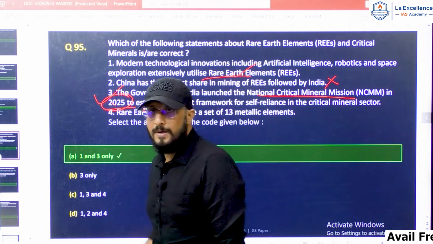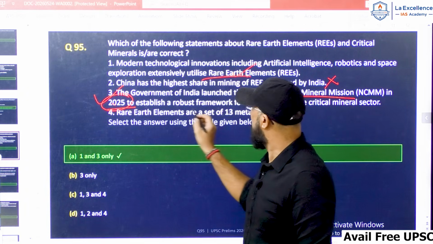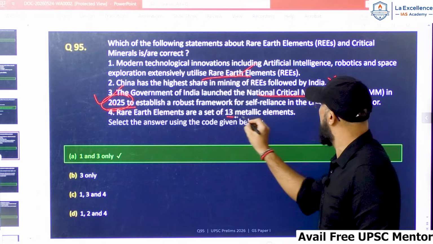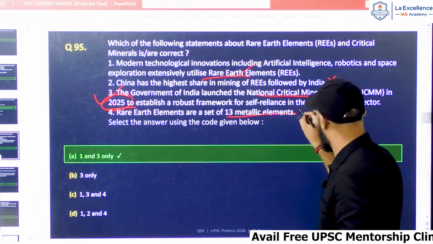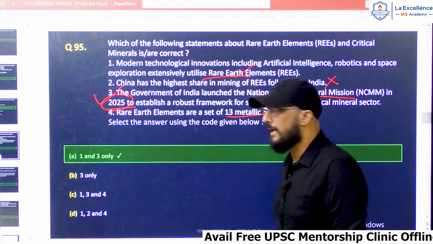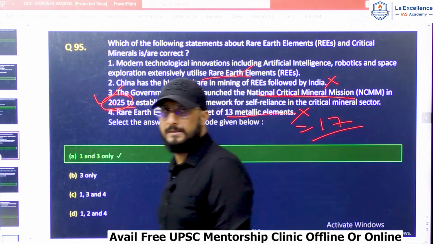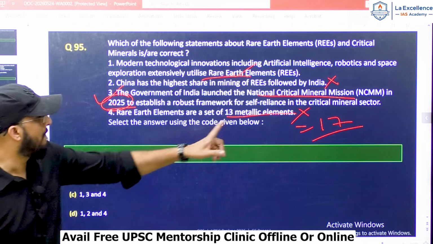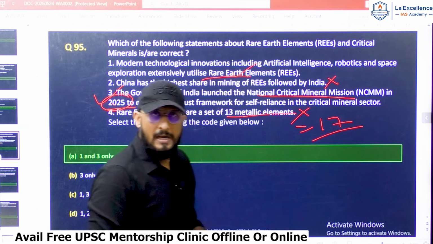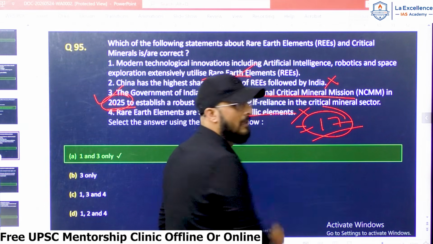Now, statement 4. Rare earth elements are a set of 13 metallic elements. Wrong. Rare earth elements are a set of 17 metallic elements. They are metallic, but they have jumbled up the number. 17 elements.